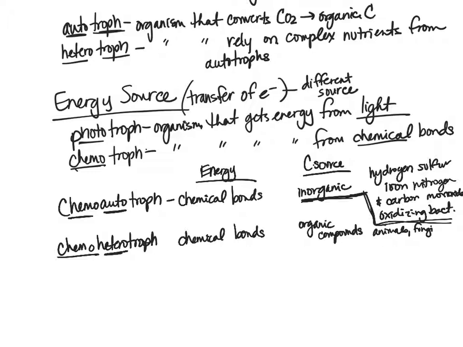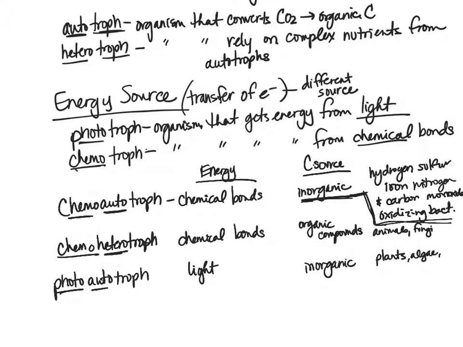Then we can switch over to our other energy source, right, and combine it with the previous carbon terms. So we have our photoautotroph. Again, our energy source in this case would be light because we have the photo at the beginning, and then auto, meaning our carbon source is from inorganic compounds. A good example would be plants. Plants get their energy from light, and then they get their carbon source from inorganic compounds, like carbon dioxide, for example. But we can also think of things like algae, which is typical. Cyanobacteria.